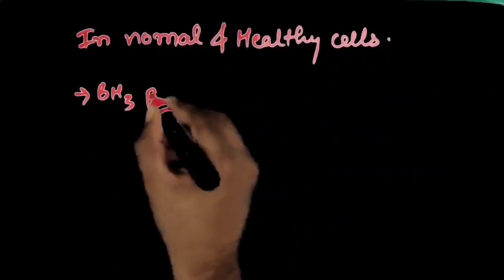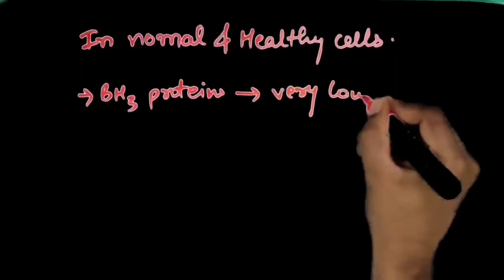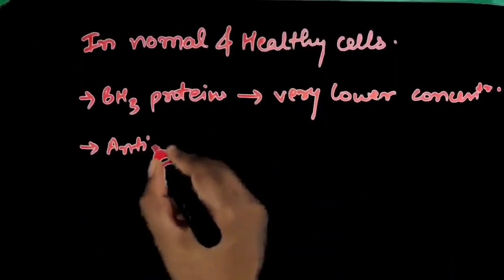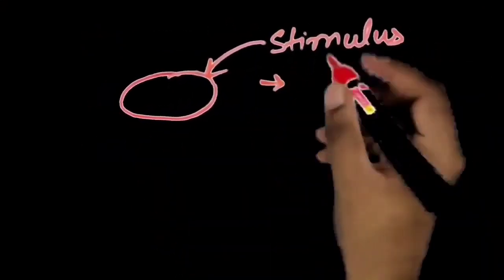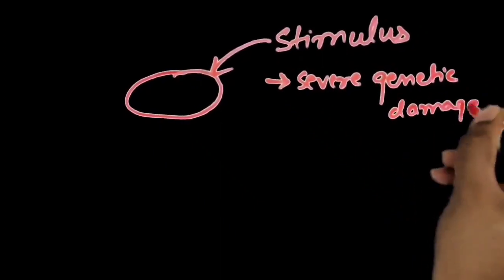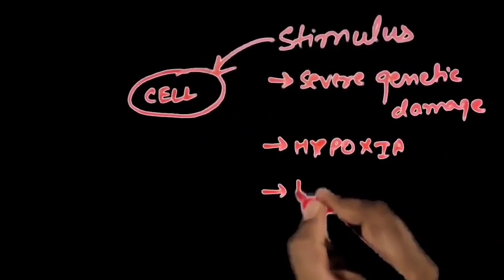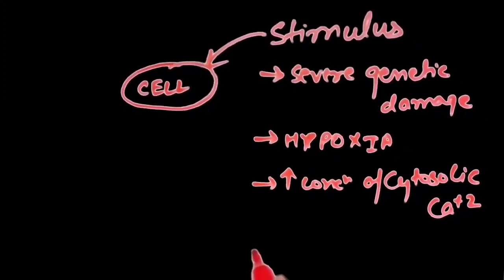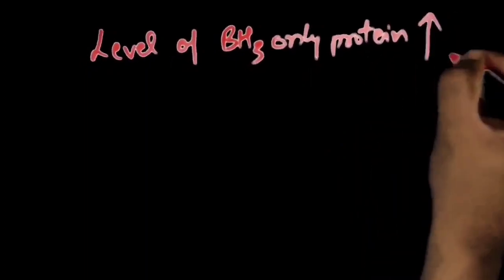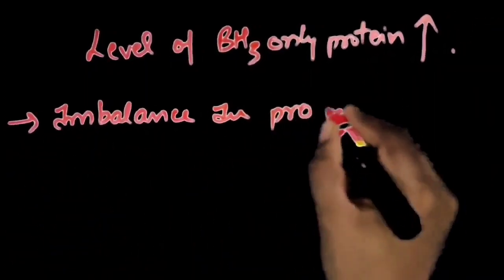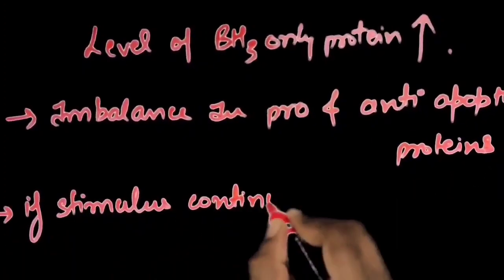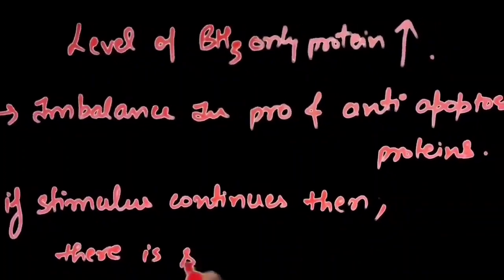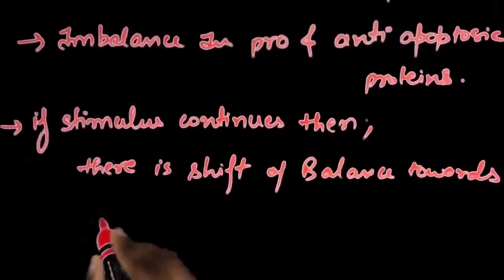In normal and healthy cells, BH3-only proteins are maintained at very low concentration. Anti-apoptotic proteins are able to counter pro-apoptotic proteins inside the cell. But when there is a stimulus such as severe genetic damage, hypoxia, high concentration of cytosolic calcium ions or presence of some viral proteins, the level of BH3-only proteins dramatically increases. This increase causes an imbalance in pro- and anti-apoptotic proteins, causing a shift of balance towards pro-apoptotic proteins.